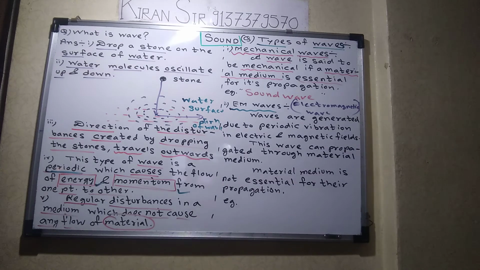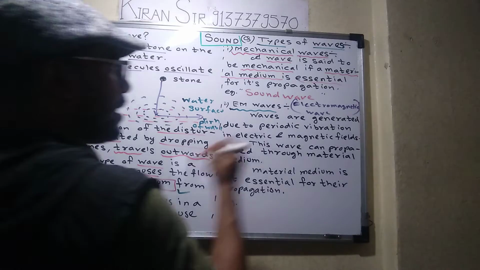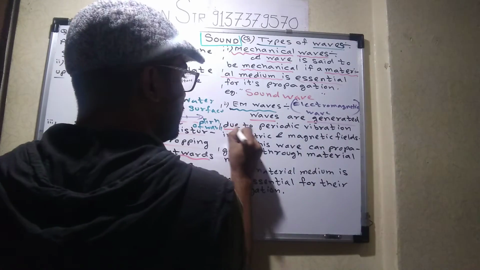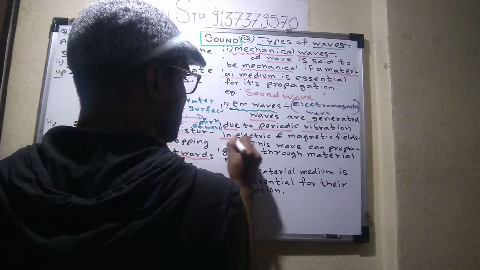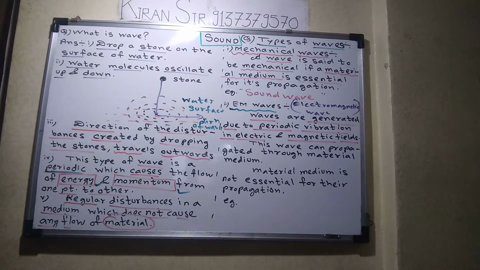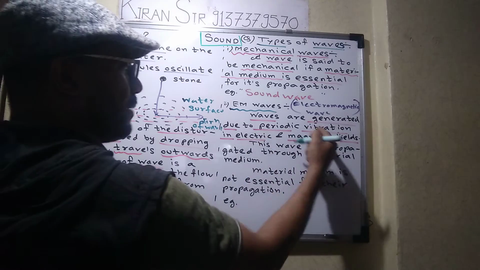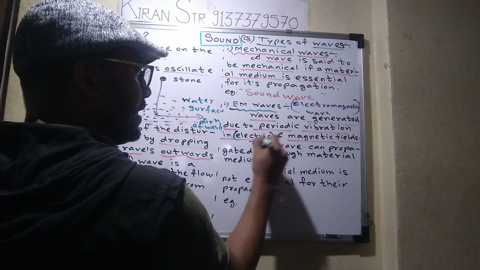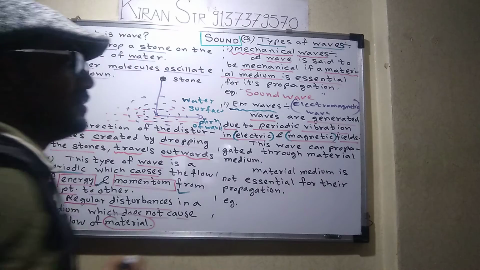That wave consists of electric and magnetic fields. So let me complete the definition. EM waves are generated due to periodic vibration in electric and magnetic fields.